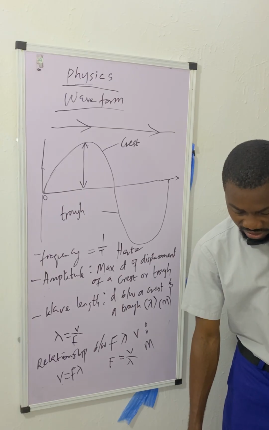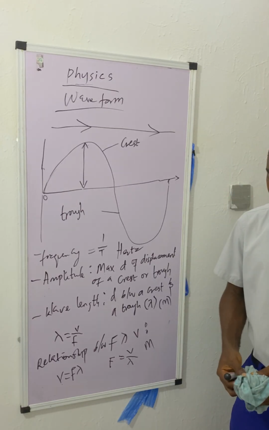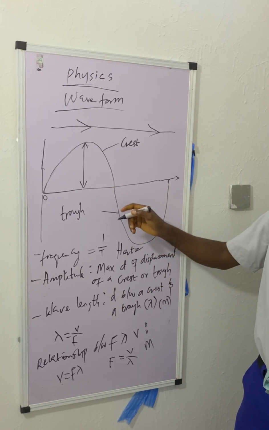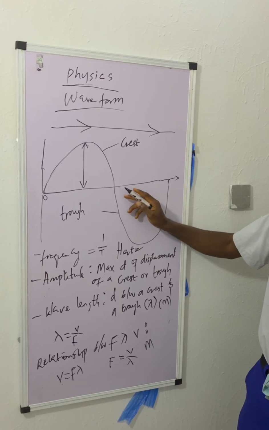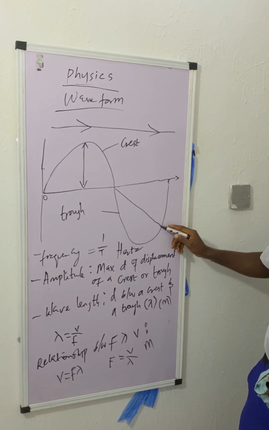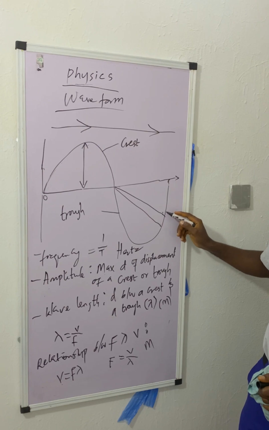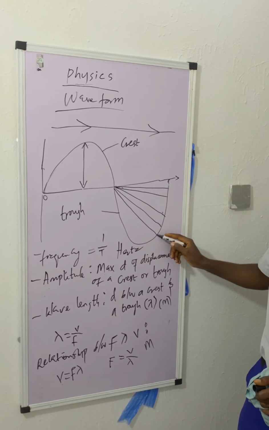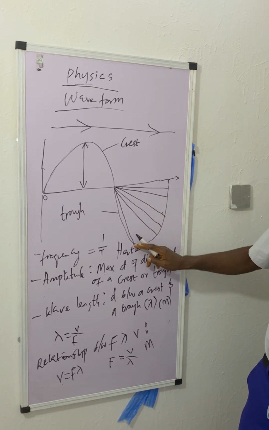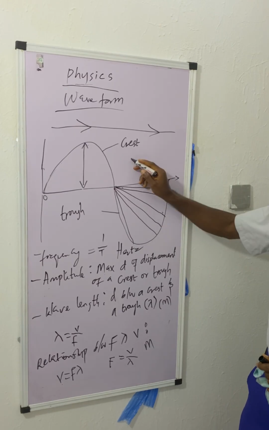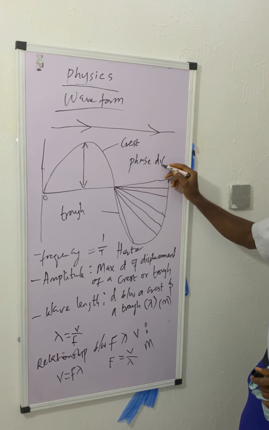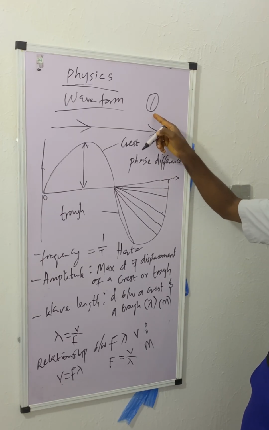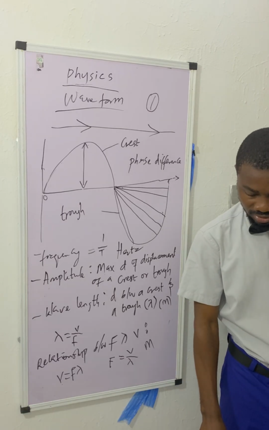All right. Let's continue to phase difference. Phase difference is the angle between 2 points in a wave. All these angles, look at it here, all these are phase differences. They are known as phase difference. It's usually indicated as something like this. So that's that for that.